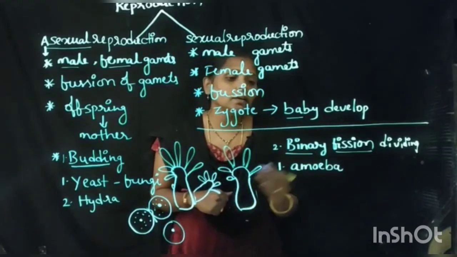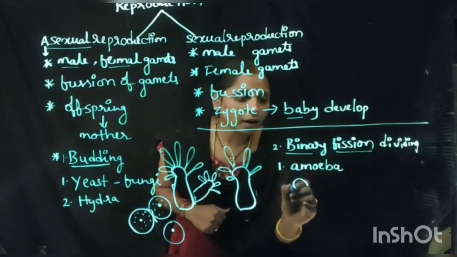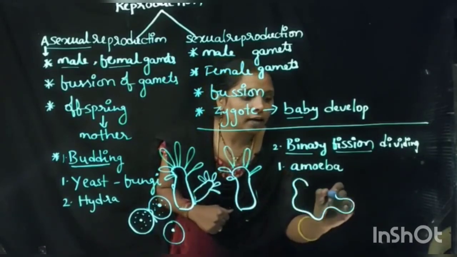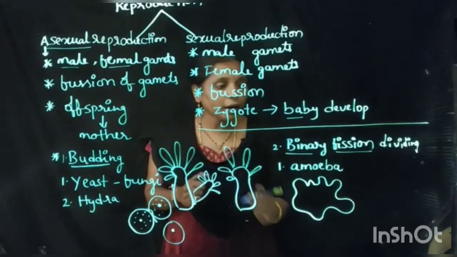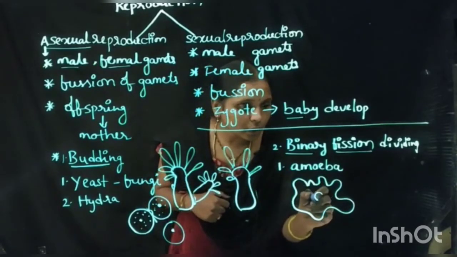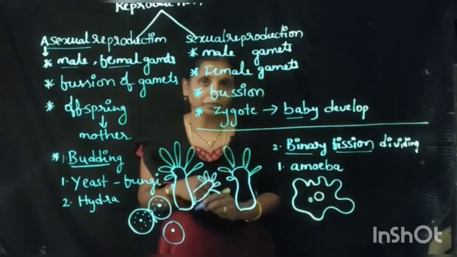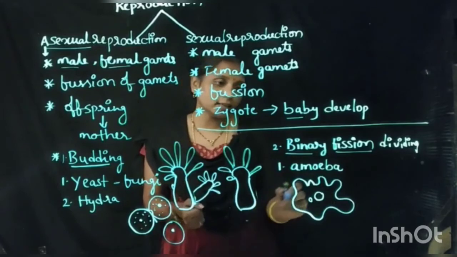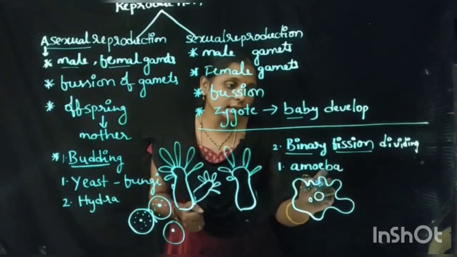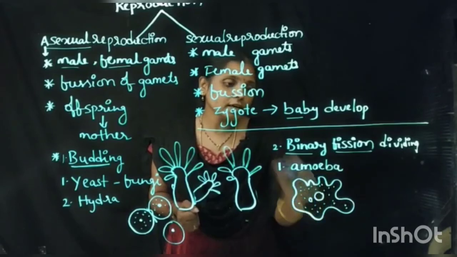Once we see. Whenever the amoeba gets a suitable environment, at that time it grows a little more in size, and it starts some cleavage, means some division in its body.